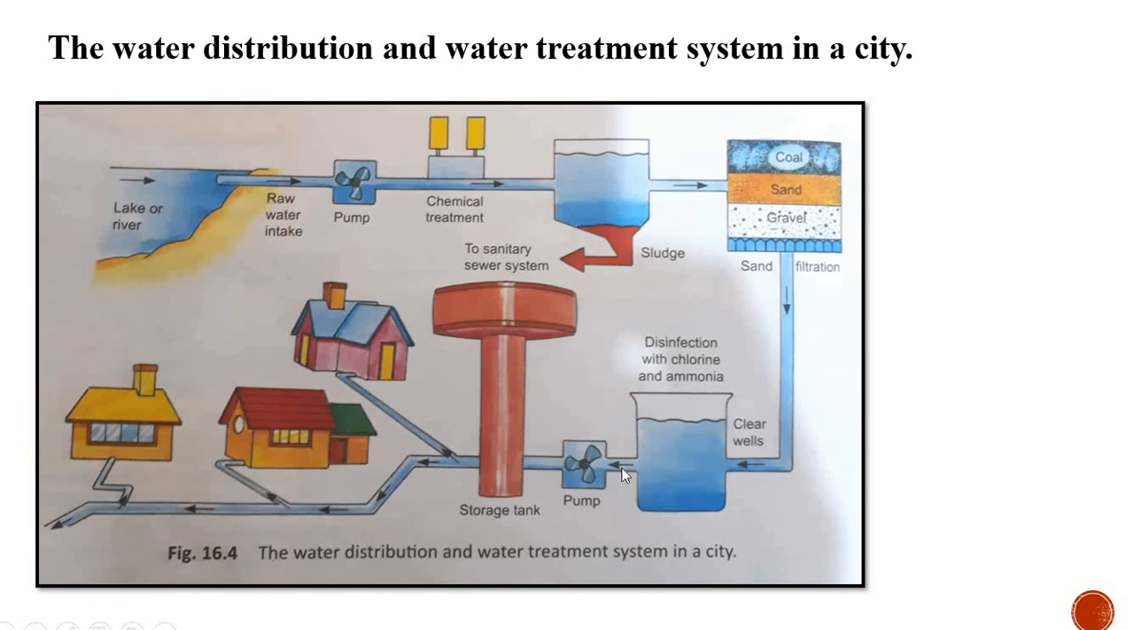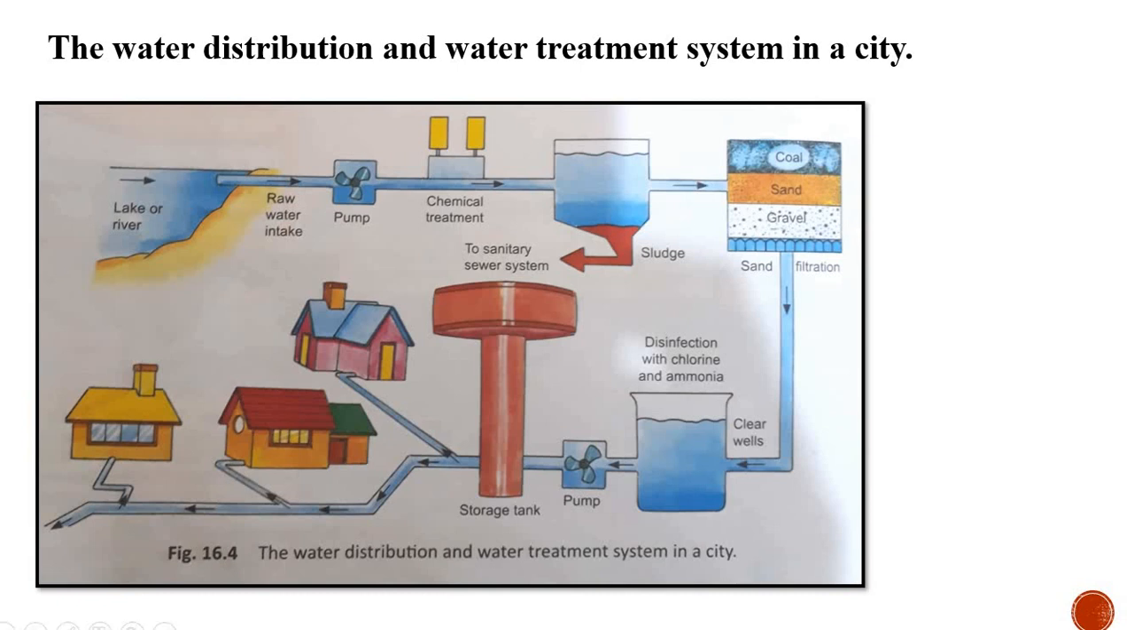Now this water, with the help of a pump, is transported to the storage tank. I think you have seen this storage tank in your locality. By the help of the pump, this water is stored in the storage tank. From this storage tank, different houses are connected by pipes, and water is transported to different areas or localities. This is how water distribution and water treatment in a city works.